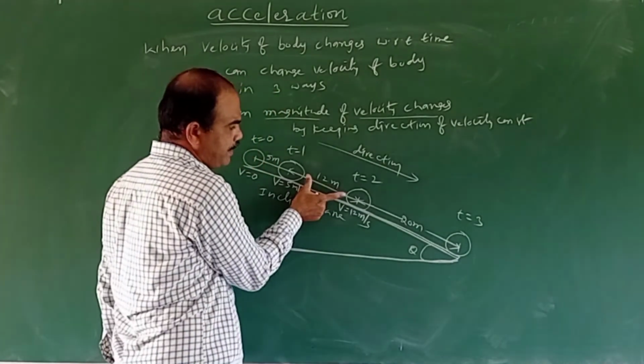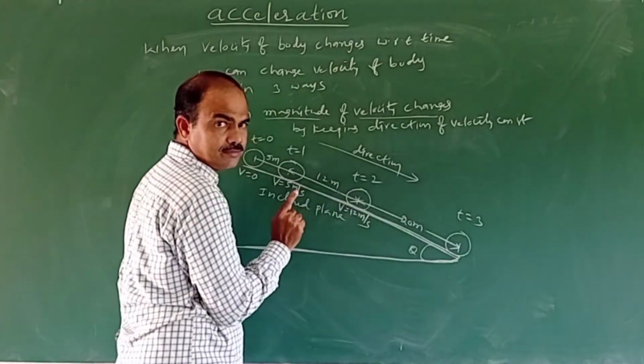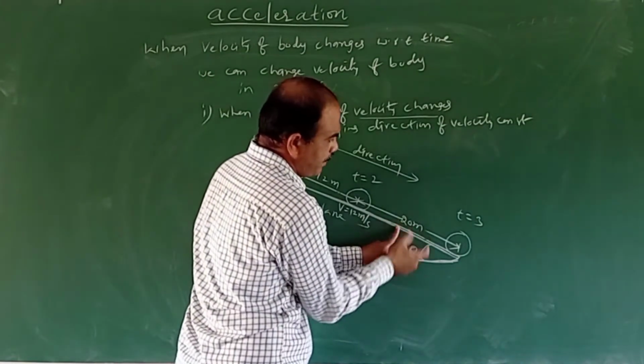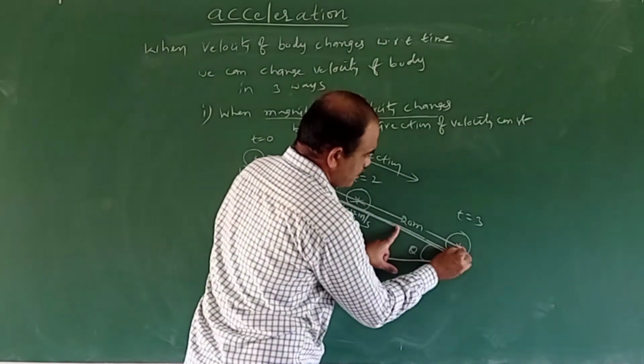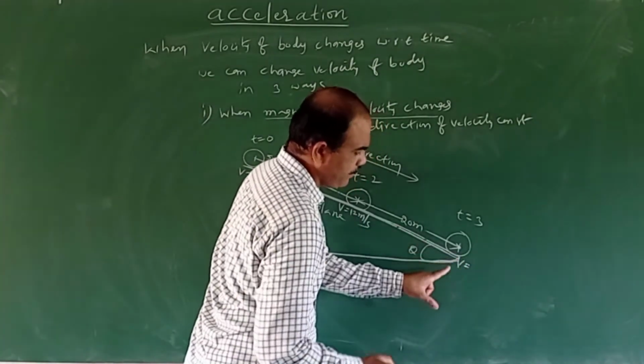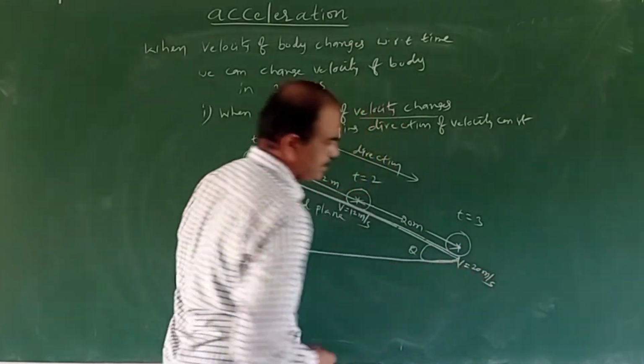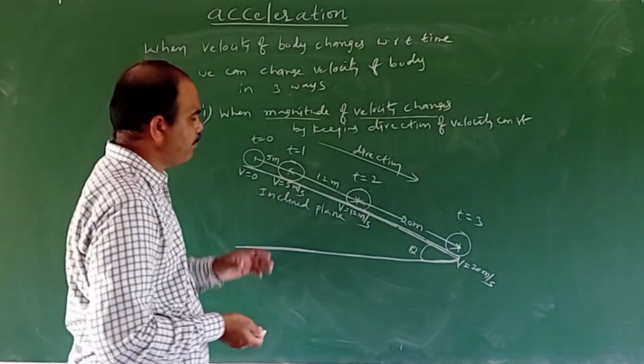Next second, it travels a 20 meter displacement in 1 second. So when it reaches the bottom of the inclined plane, the speed is 20 meters per second.